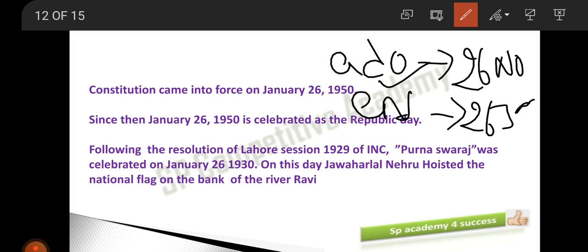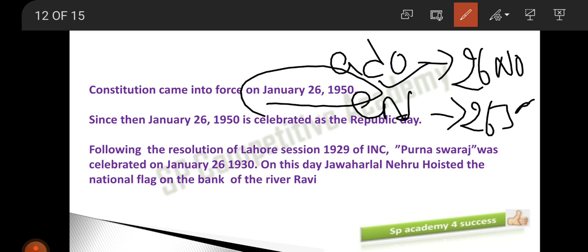Now the question is, why was only that day considered? Why is January 26, 1950 considered? Why not some other day? Because, following the resolution of the Lahore session in 1929 of the Indian National Congress, Purna Swaraj was celebrated on 26th January 1930.